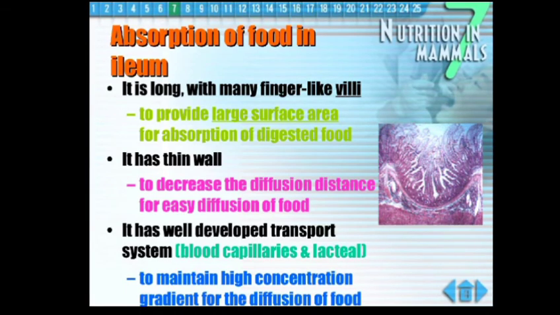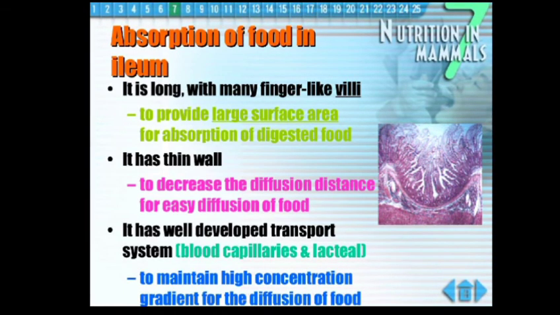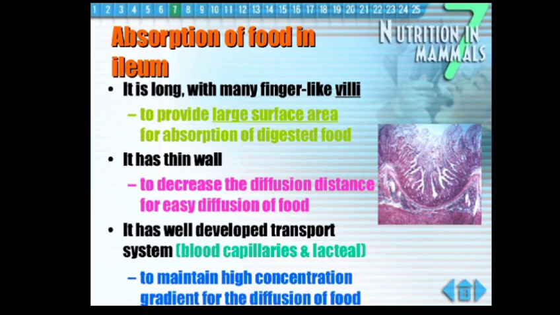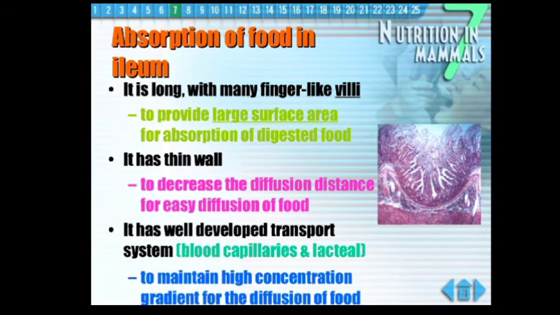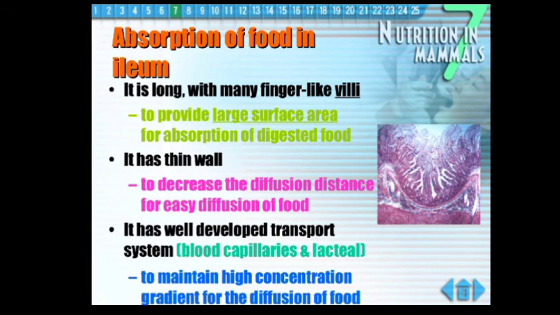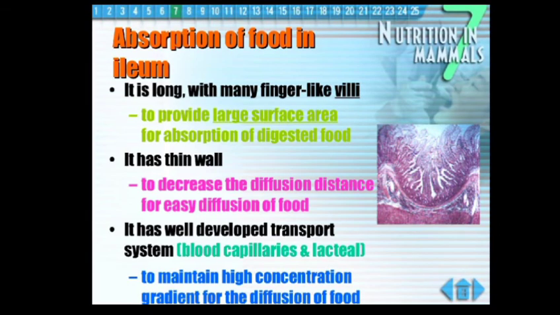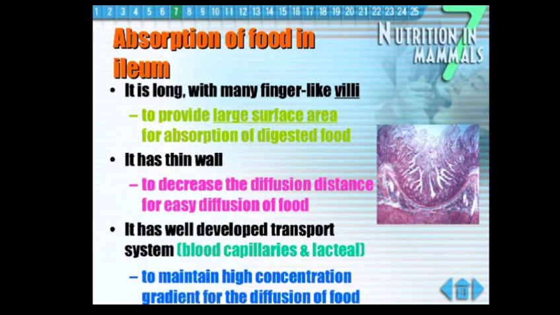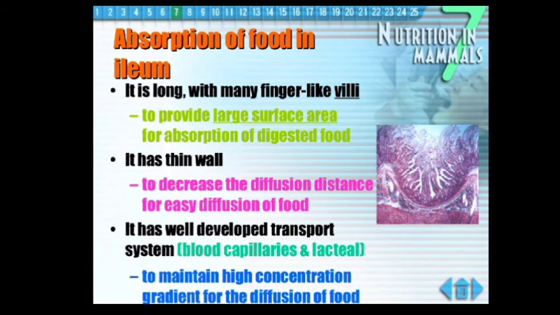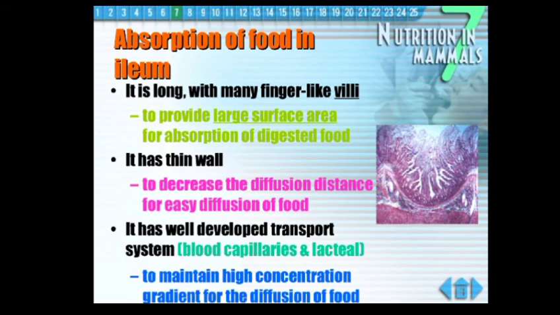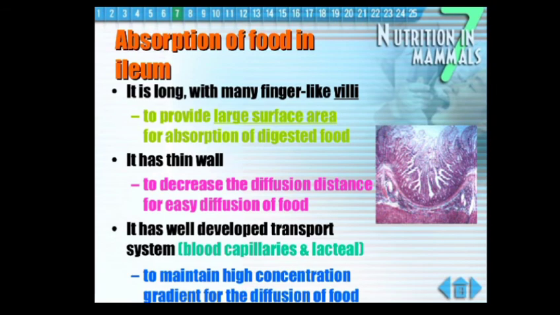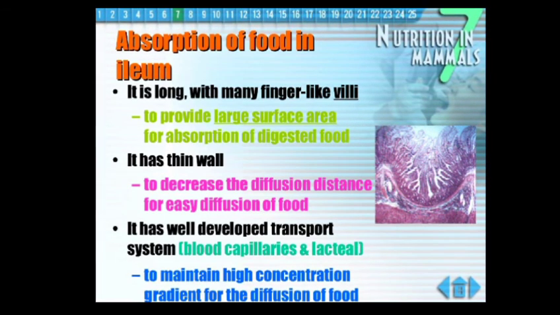Now the inner wall of the intestine, interestingly, contains numerous finger-like projections which are called villi, and the singular word for villi is villus. These villi increase the surface area of the intestine to about 5 times for the absorption of digested food. So the main role played by these villi is to increase the surface area of the intestine for absorption of the digested food.